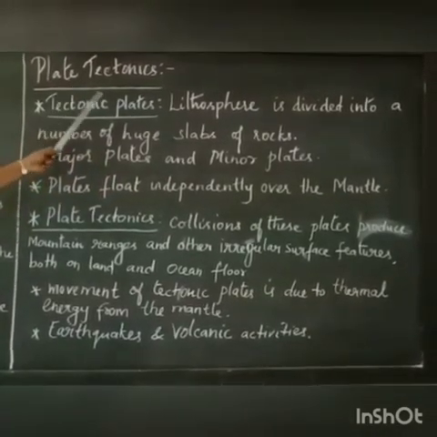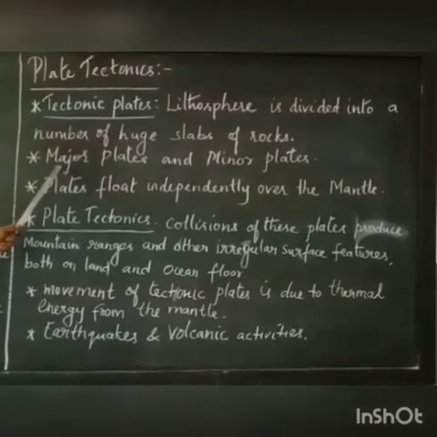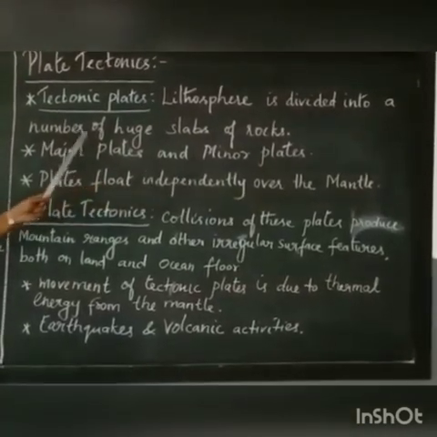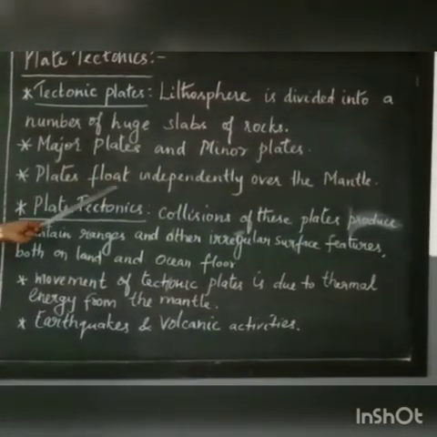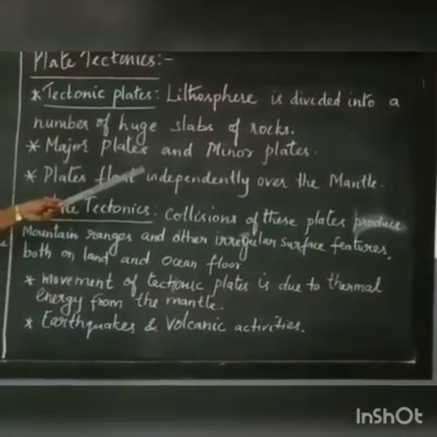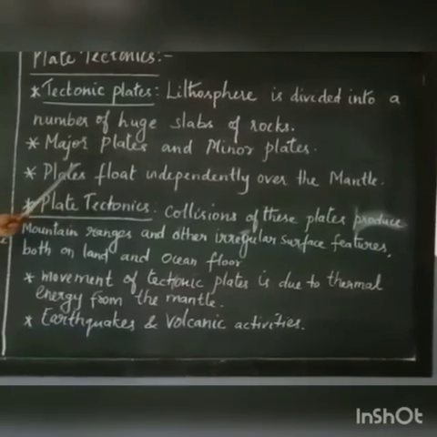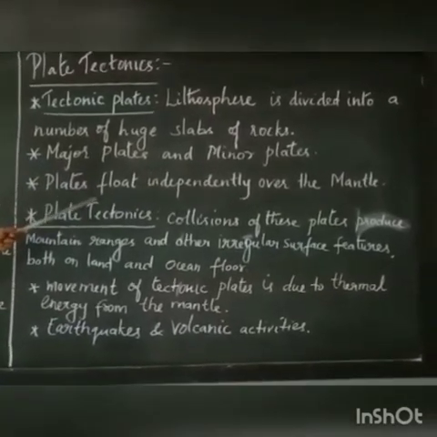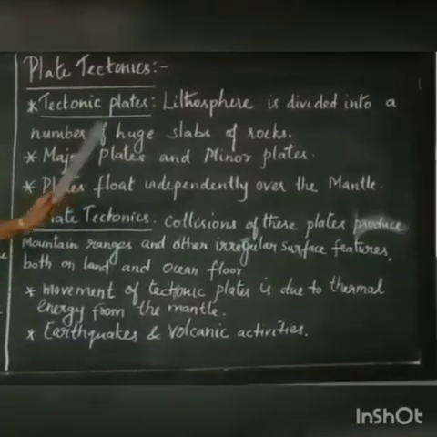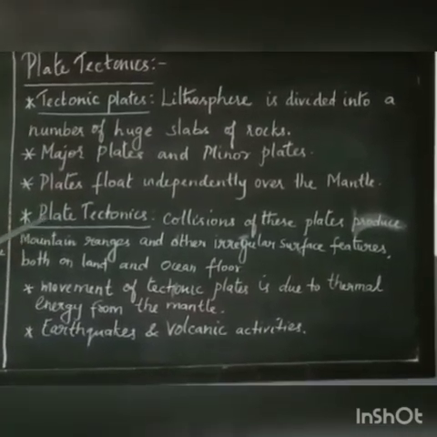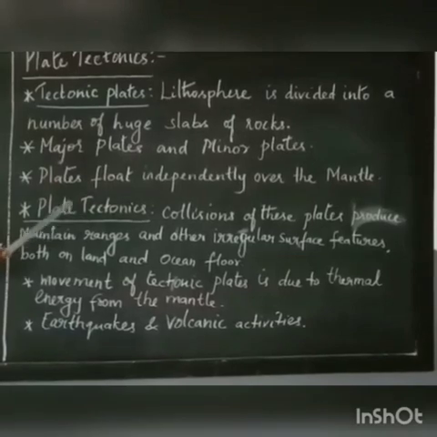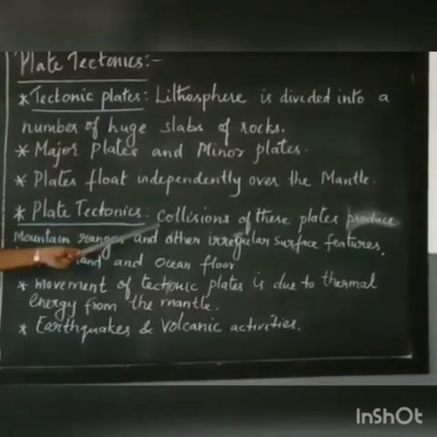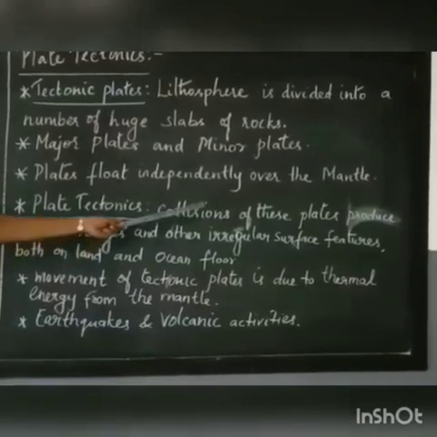These plates are divided into two categories: major plates and minor plates. Both the plates float independently over the mantle. Mantle is one of the structures of the earth, which means it lies between both crust and core. Now let us see the plate tectonics. Plate tectonics means collisions of these plates. Collisions means crash of these plates.